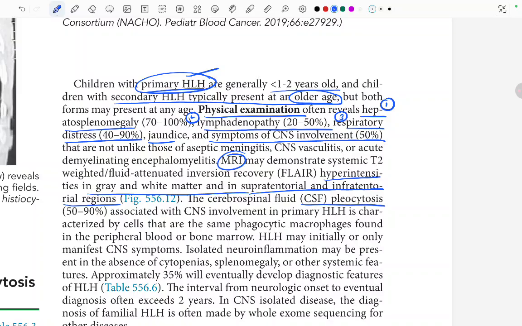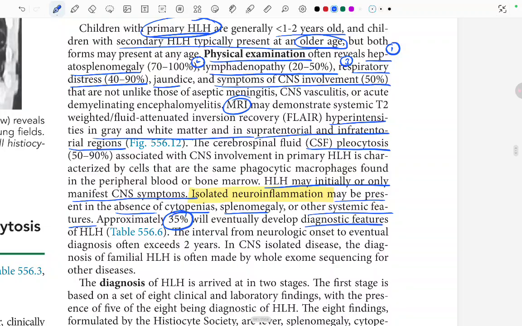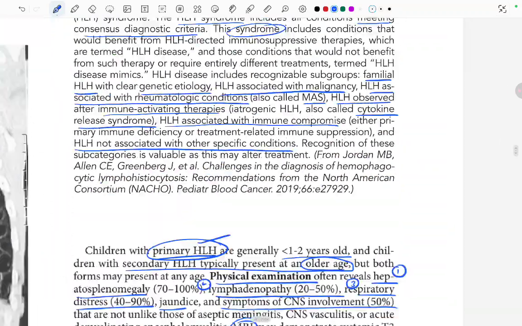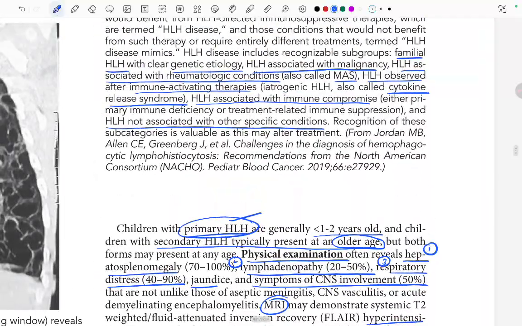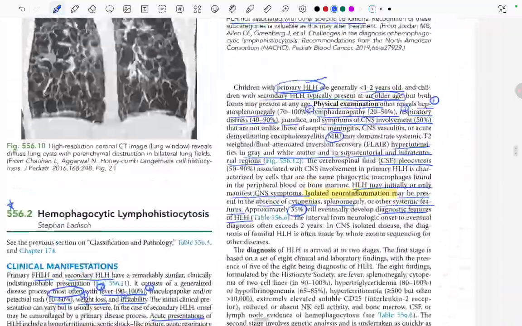HLH may initially or only manifest CNS symptoms. Isolated neuroinflammation may be present in the absence of cytopenia, splenomegaly, or other systemic features. Approximately 35% will eventually develop diagnostic features of HLH, which is written in the table 556.6. Where is the table 556.6? Oh, it is after this. Fine, we will read it.